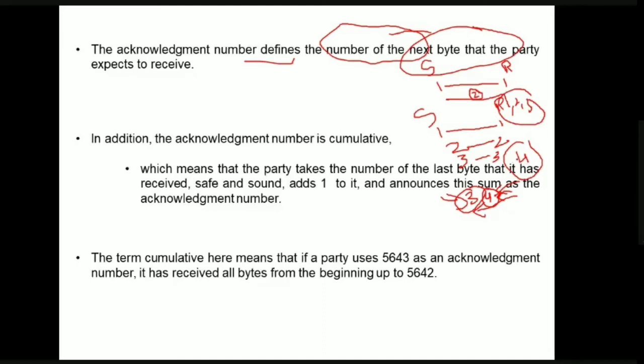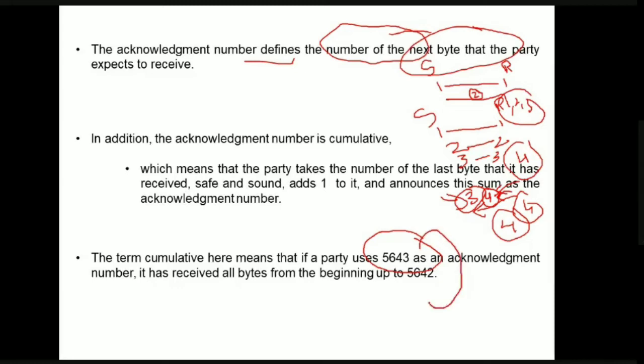It is going to send the acknowledgement number for the last byte. When it sends the value as 4, it is telling that all 3 bytes have been received and it is expecting the fourth byte now. So the term cumulative means: if a particular receiver sends 5643 as acknowledgement, what is the meaning of that?